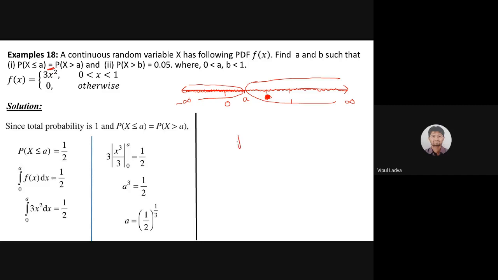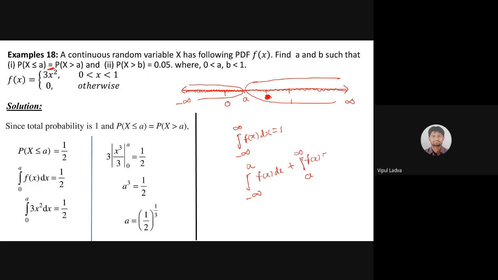Now, as per the definition, minus infinite to infinite f of x dx should be 1. If I divide this part as minus infinite to a f of x dx plus a to plus infinite f of x dx, I can do like that.